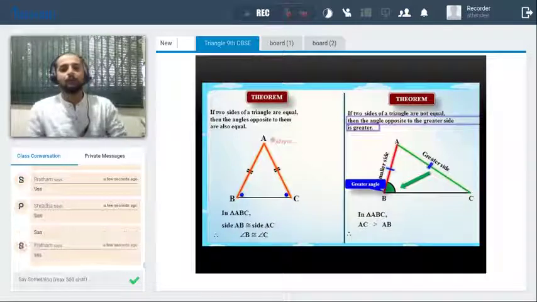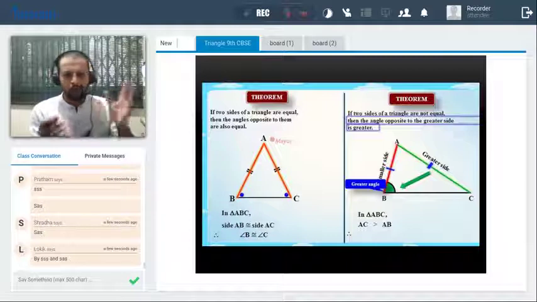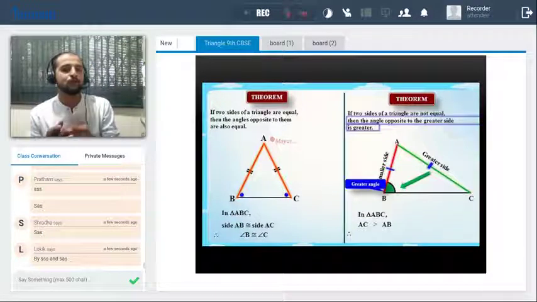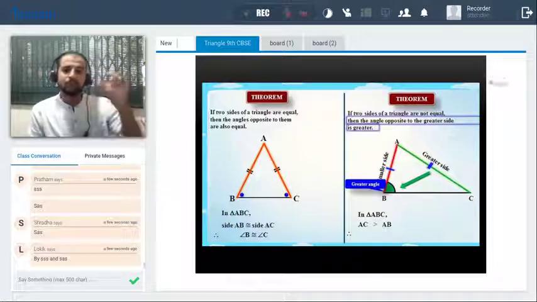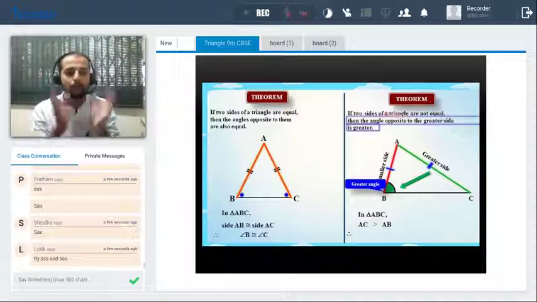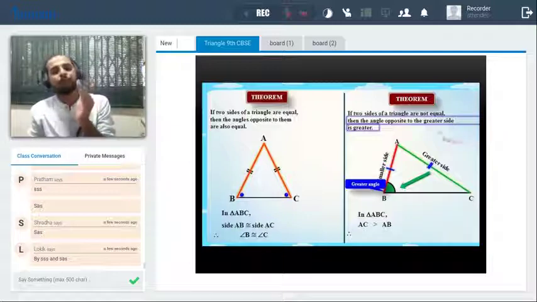Okay, now we have the two theorems here. SAS, okay, beautiful. Now see, if two sides of a triangle are equal, then the angles opposite to them are equal, right? This we have already seen at the starting of this lecture. If two sides are equal, the two angles are equal, or if two angles are equal, then two sides are equal, right? Now we have to see the similar theorem on it.